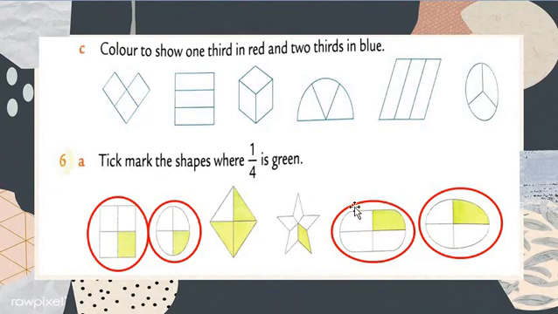Okay, now we move on, my dear students, to the further figure. 1, 2, 3 and 4. There are 4 parts, my dear students. So the denominator is correct, and 1 part is shaded by which color? Green color. So its ratio is equal. 1 upon 4, it shows the 1 upon 4th fraction. It's correct.